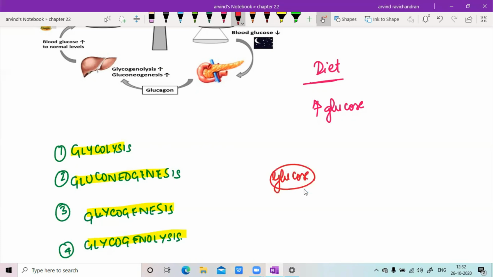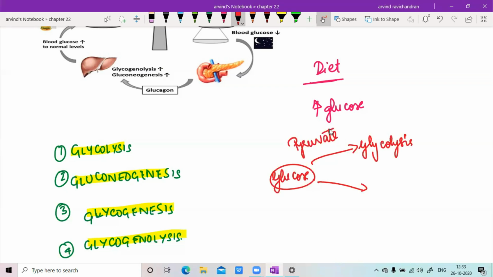Now, in what ways can this glucose be reduced? Okay, so I need to convert this glucose into some other form so that my blood glucose levels are going to decrease. Which means I need to break down this glucose molecule. So I am basically trying to utilize this glucose molecule, meaning I am trying to break it down. So I can either break down the glucose molecule into pyruvate, and that process is called glycolysis. Okay, so when the glucose molecule is broken down to pyruvate molecule, that process is called glycolysis.